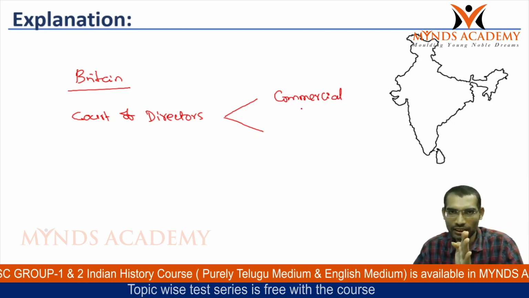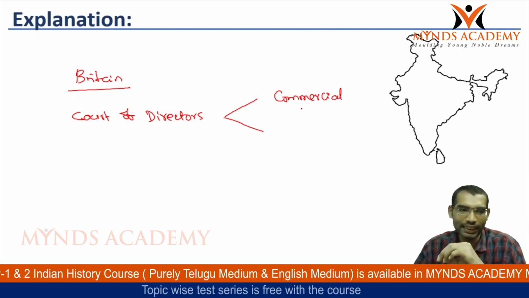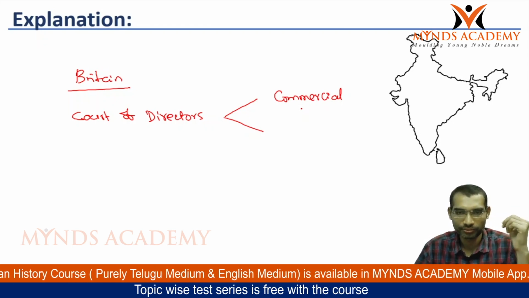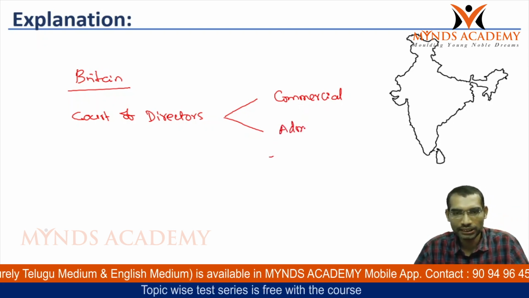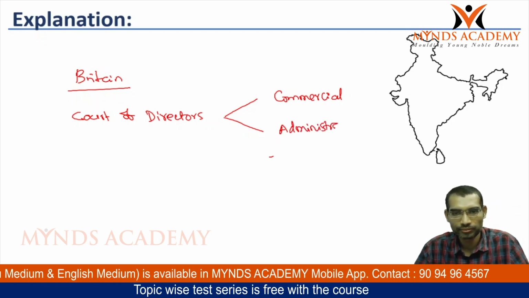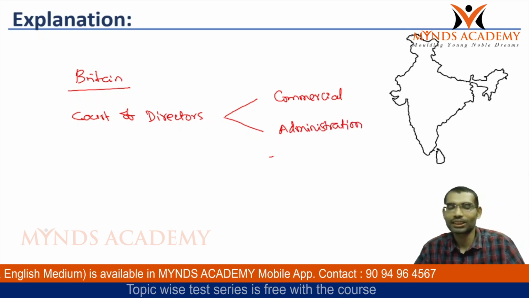So the commercial decisions were taken by the court of directors. After the conquest of the lands, administration was also under the court of directors.